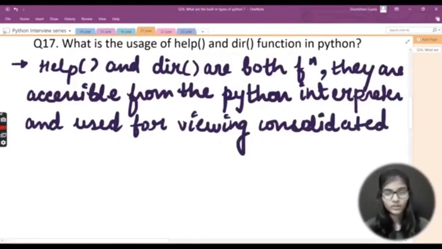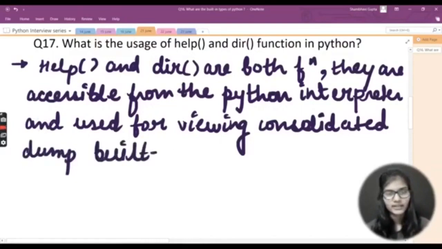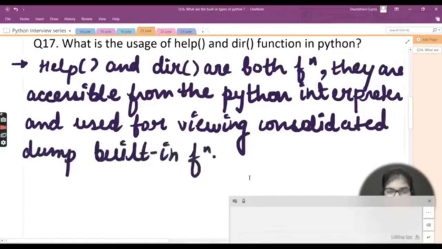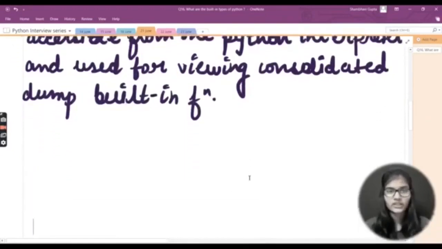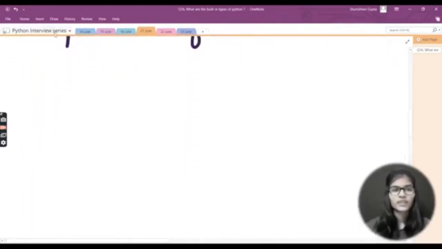Here I'm just telling you a common use of both of these. I'm just summarizing that thing from the very start, used for viewing consolidated dump built-in functions. Built-in functions, you know, right? We'll be talking about these functions in a little while. We just talked about this in the above question. Now let's directly understand the use of the help and the dir function.